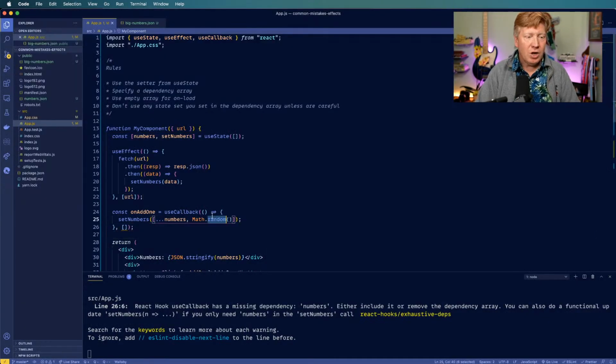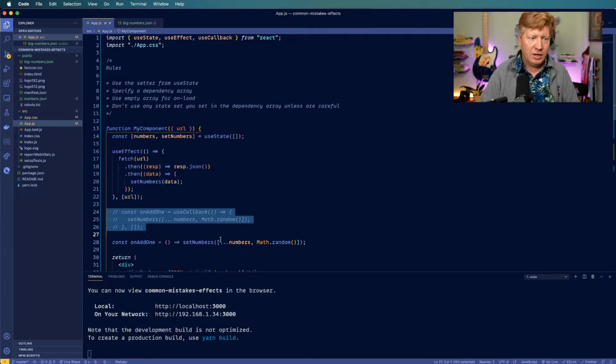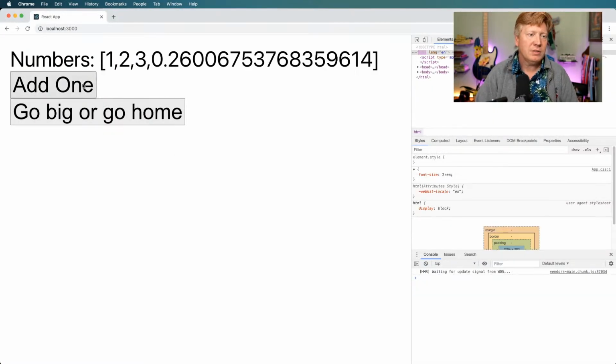So is useCallback the problem? Maybe, let's see. So if I were to just say cool, const add1 is that, the old-fashioned way. Heck with this useCallback stuff. Let's see what happens. Okay, so that actually works. Okay, so it is useCallback, and there's something about the way that we're doing useCallback that's not quite right.